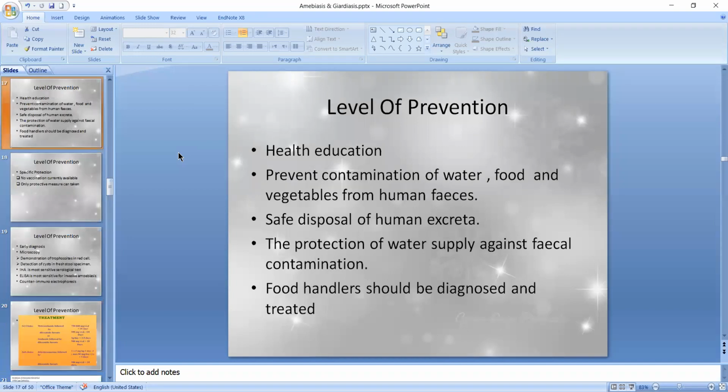Now comes the level of prevention. We have three levels of prevention: primary, secondary, and tertiary. In the primary level of prevention, we follow two things: health promotion and specific protection. In this disease, the main focus is on health promotion. We can educate people about cleanliness, prevent contamination of water, food, and vegetables from human feces, ensure safe disposal of human excreta and protection of water supply against fecal contamination, and food handlers must be diagnosed and treated properly.